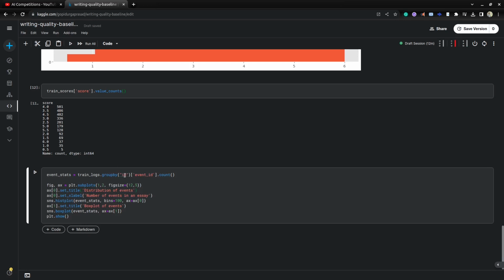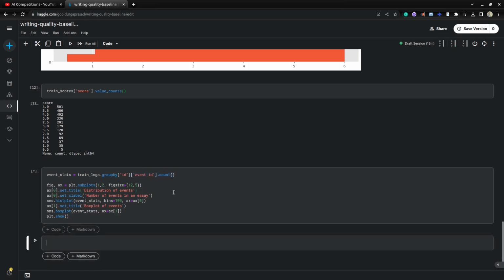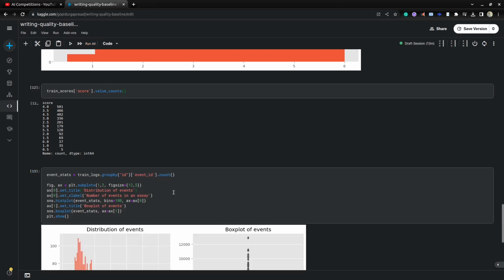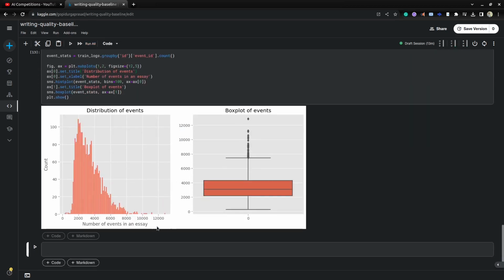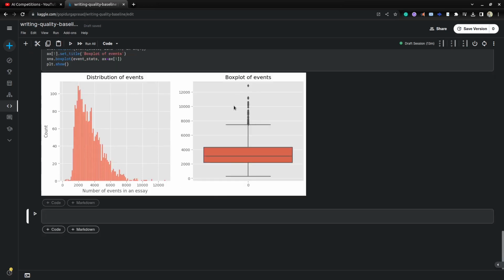Next we'll see for each ID how many events there are. If you apply group by ID, you can get the counts of events. I am plotting here to see how the distribution looks like. The maximum events for one particular ID is around 12k, and the minimum is something like 200. Most of the distribution lies roughly between 2k and 6k. If you observe the box plot also, the median is around 3k events.